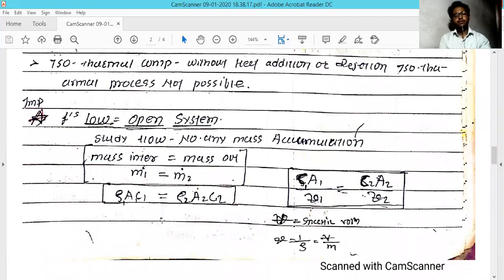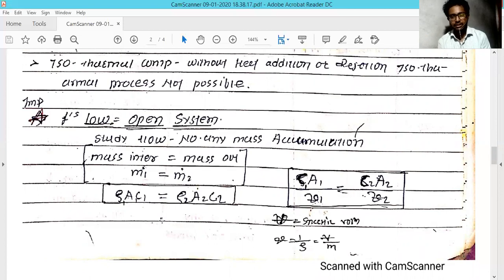And throughout this, till now, we have been talking about the closed system. From this point, we are talking about the open system for the first law. The first law says that whatever is coming inside, an equal amount is going outside. There is no loss.